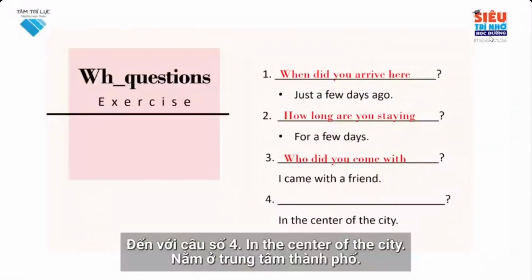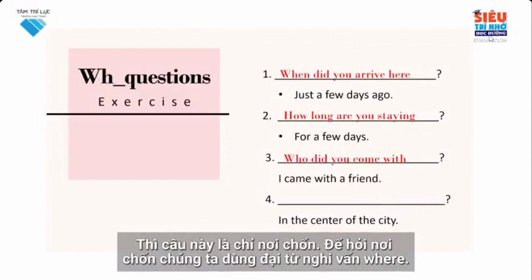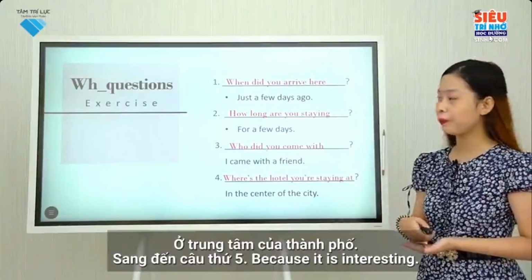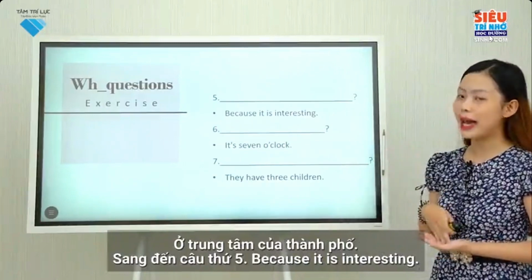Moving on to the fourth sentence, in the center of the city, it means the location is in the city center. This sentence refers to a place location, so we use the interrogative adverb where. Where's the hotel you're staying at? In the city center. Let's move to the fifth sentence, because it is interesting.